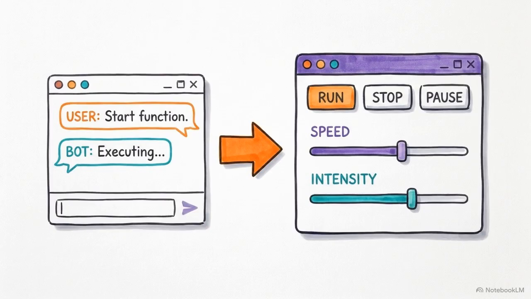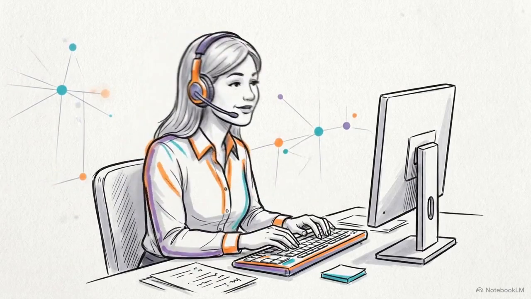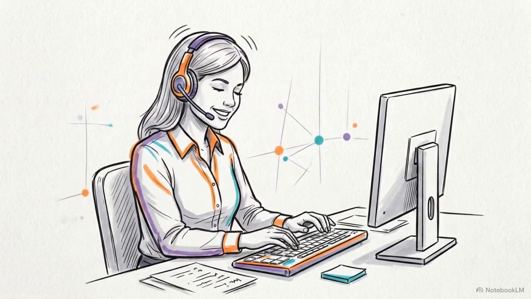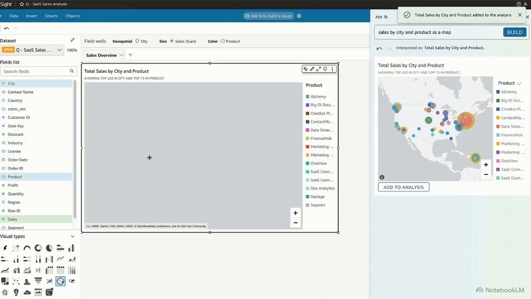With Amazon Q Apps, standard employees can build their own custom, generative AI-powered tools using simple natural language, no coding required. Over in the Customer Support Center, Amazon Q in Connect listens to live agent conversations in real time. It automatically drafts accurate responses and manages support tickets without the agent needing to manually search a database. And for business intelligence, this interface translates plain English directly into data analysis.